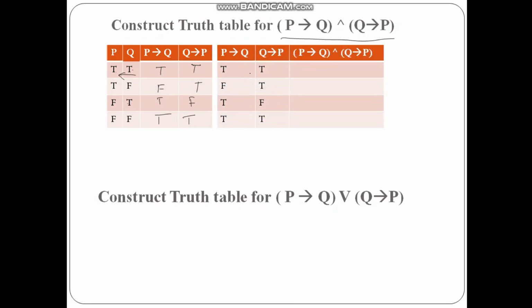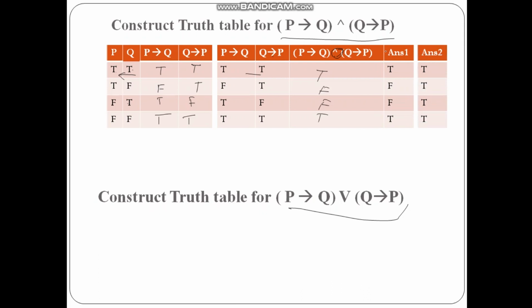Now what we have to do is we have to AND these two. So true and true is true, true, false and true is false, true and false is false, and true and true is true. Similarly, construct the truth table for P implies Q or Q implies P. Again the same values will be required, and instead of AND here we have to construct OR. So this is the answer of the first one, that is true, false, false, true, and this is the answer of the second one, that is true, true, true, true. So that is ORing: true, true is true, false, true is true, true, false is true, and true, true is true. This is the truth table for the second one. All the things are to be included except that instead of answer 1, answer 2 will come here.